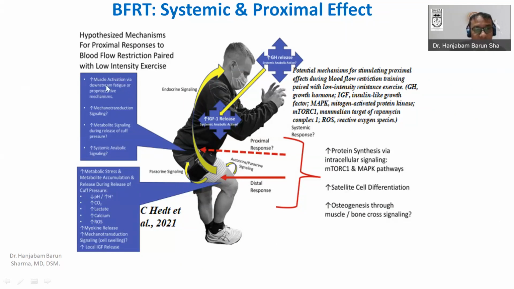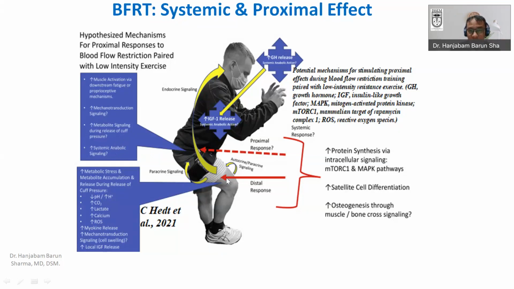For example, increased muscle activation will happen in the proximal muscle because of downstream fatigue or because of proprioceptive mechanisms. Increased mechanotransduction may happen. There may be increased metabolic signaling released during the cuff. If you release the cuff, more metabolites will be released in this direction, and there may be an increased systemic anabolic effect also.